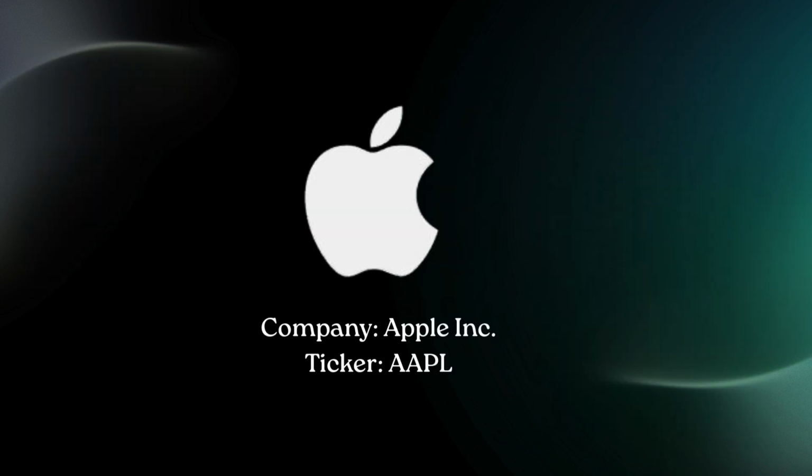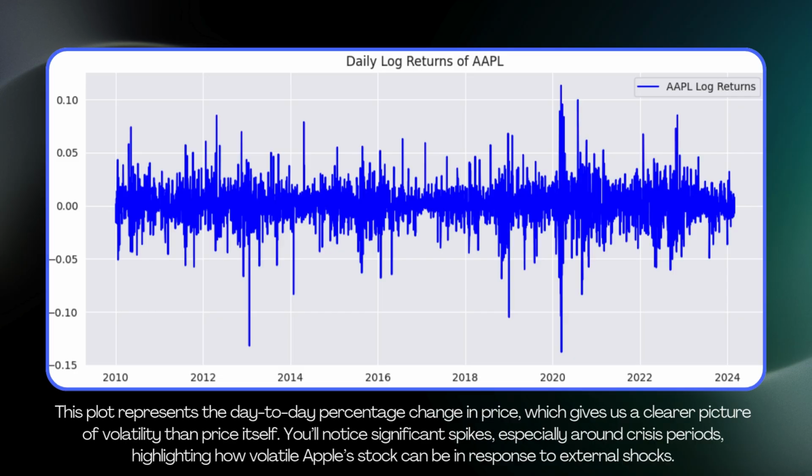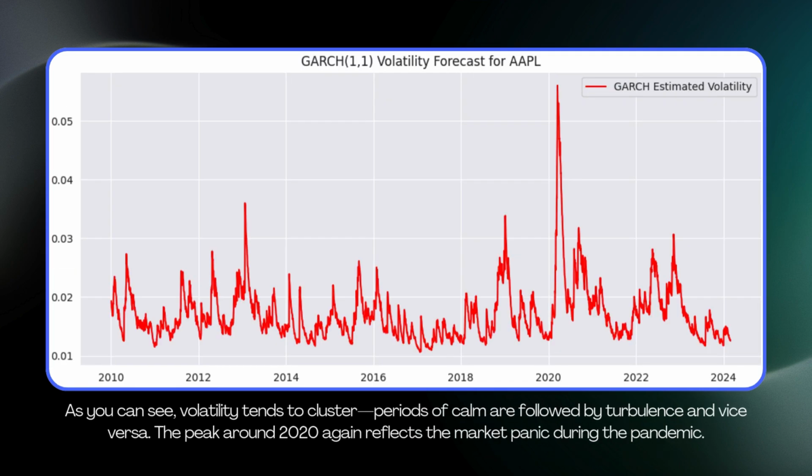Now let's take an example of Apple. Daily log return of Apple. This plot represents the day-to-day percentage change in price, which gives us a clearer picture of volatility than price itself. You'll notice the significant spikes, especially during the crisis period, highlighting how volatile Apple stock can be in response to external shocks.